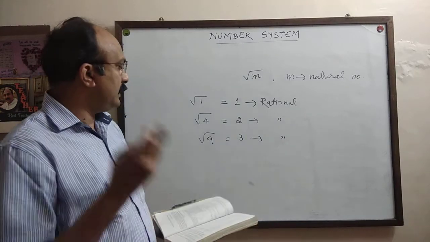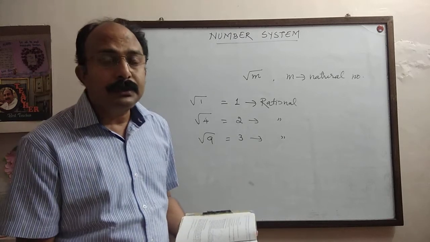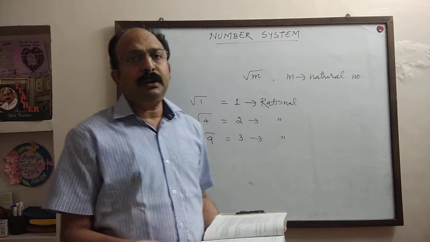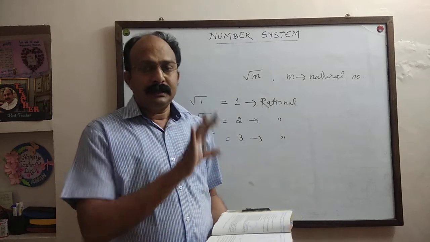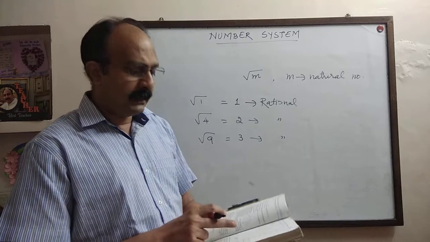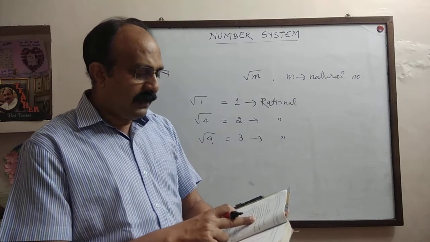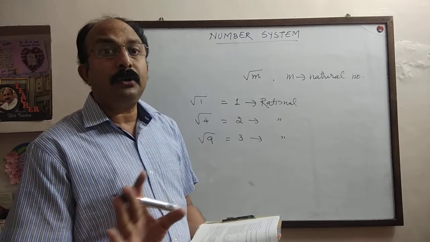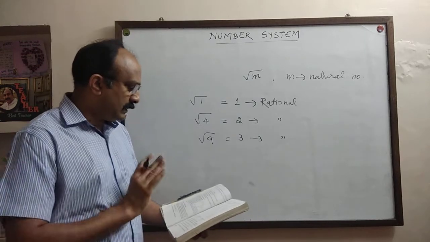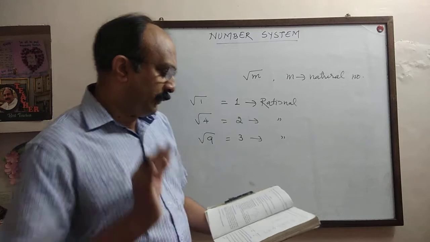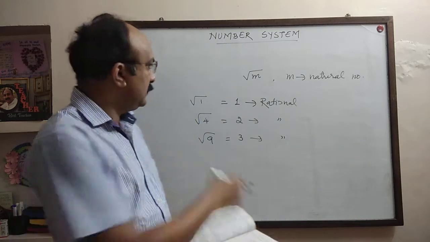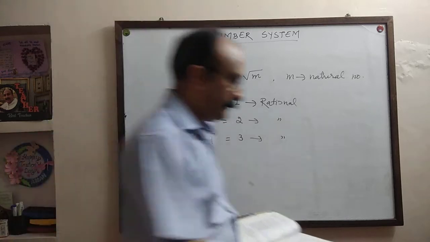These are root 1, root 4, root 9, then root 16, root 25, root 36. These are square roots of positive integers, but they are not irrational, they are rational. So the answer is no. The square roots of all positive integers are not irrational. Example, this.